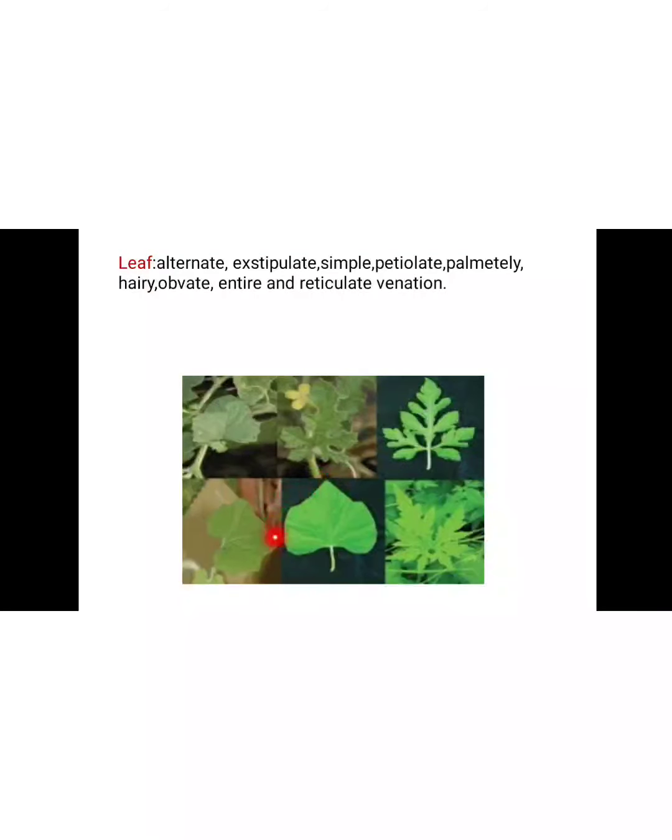They are simple leaves. The arrangement is alternate, and they are petiolate, meaning they are of the petiolated type. The stipules are absent, so it is called exstipulate. In some plants, hairs are present on the leaf surface. The shape is obovate, the margin is entire, and the venation is reticulate venation.